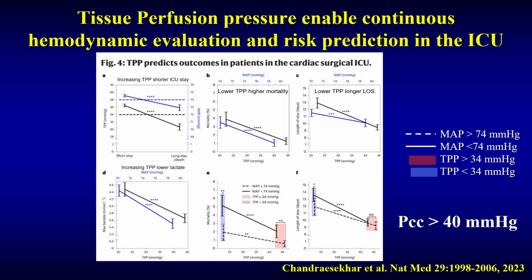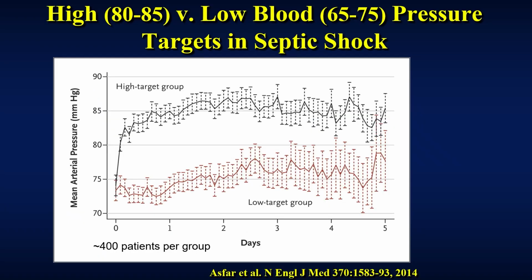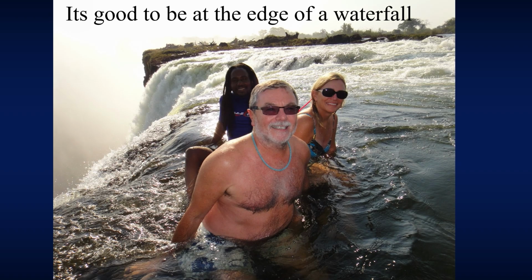And the critical closing pressure that they were looking at turned out to be greater than 40 millimeters of mercury. And recall that in you and I, our critical closing pressure is 45. So let's go back and look at OSPHAR's data. Look at their lower pressures. They actually were at 75. So they were at the same level. Their data agrees with that of the group of the cardiac surgery patients. So there might be a universal truth here. It's good to be at the edge of the vascular waterfall.